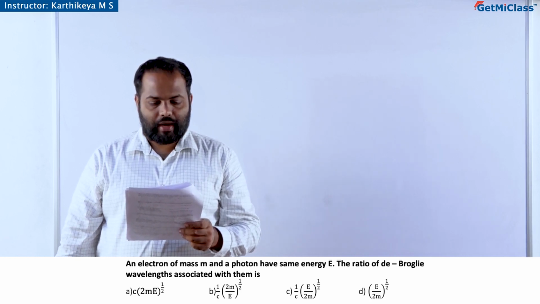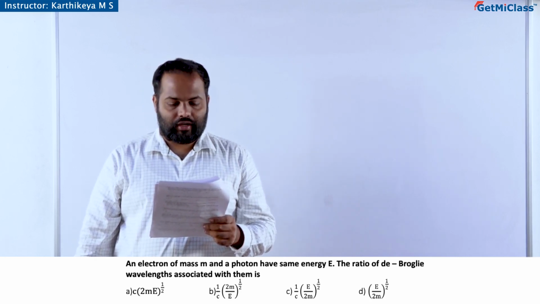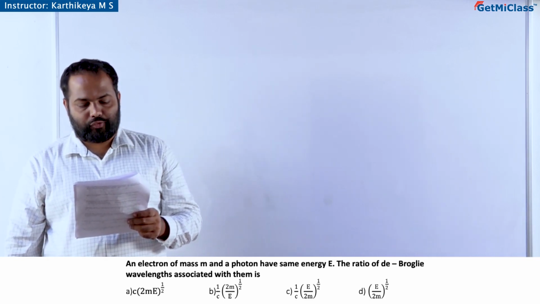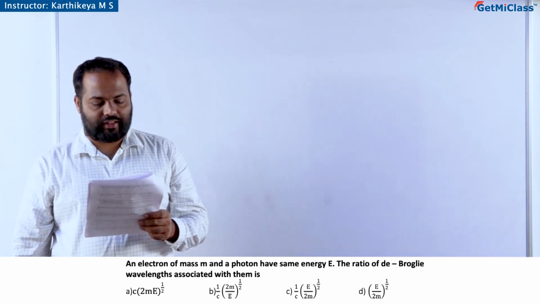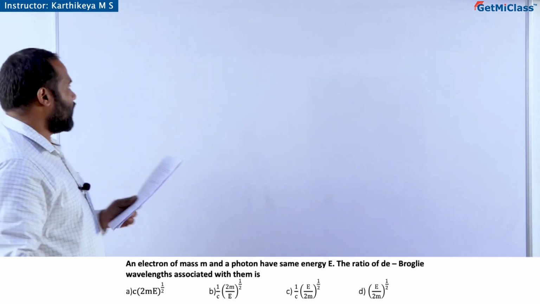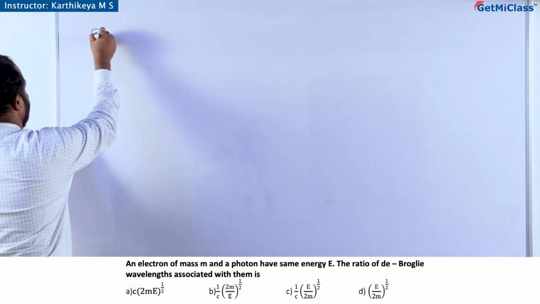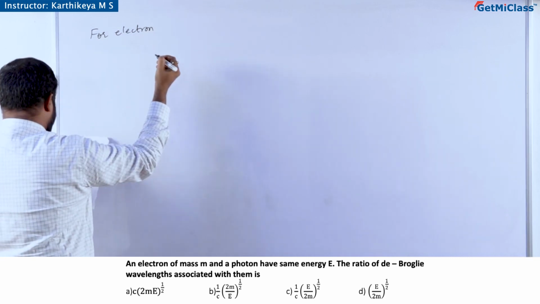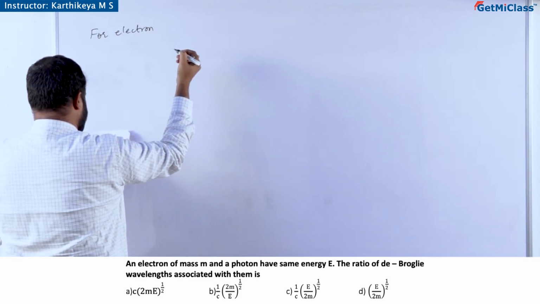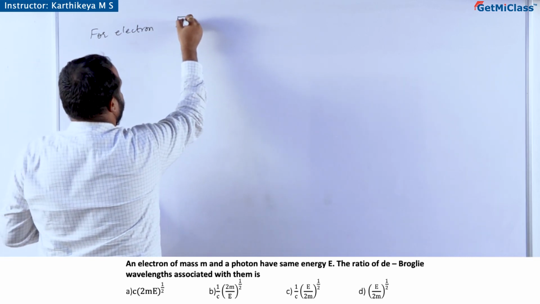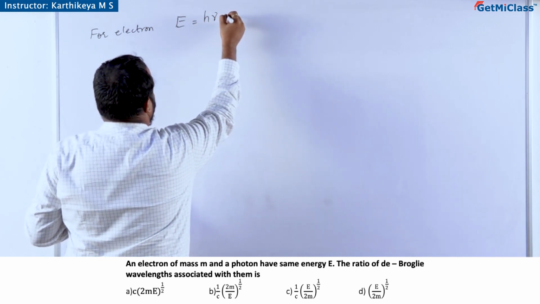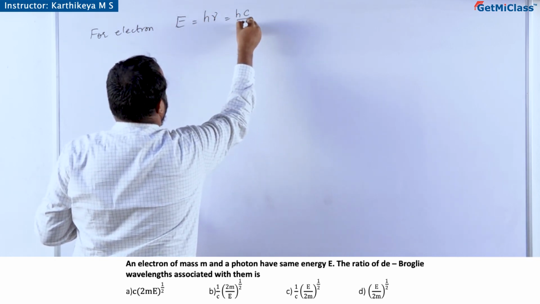An electron of mass m and a photon have the same energy E. The ratio of de Broglie wavelengths associated with them is? So, for the electron we have energy E. Energy E is hν, or it is hc by λ.